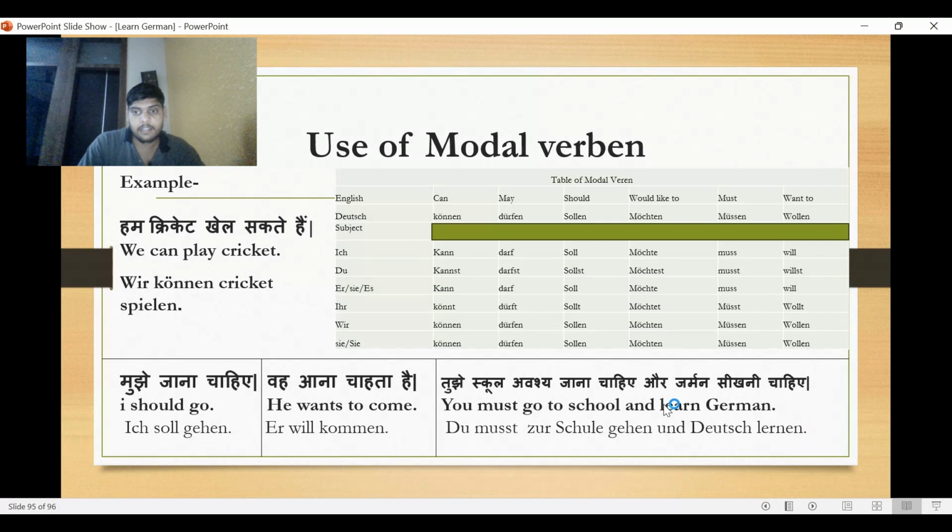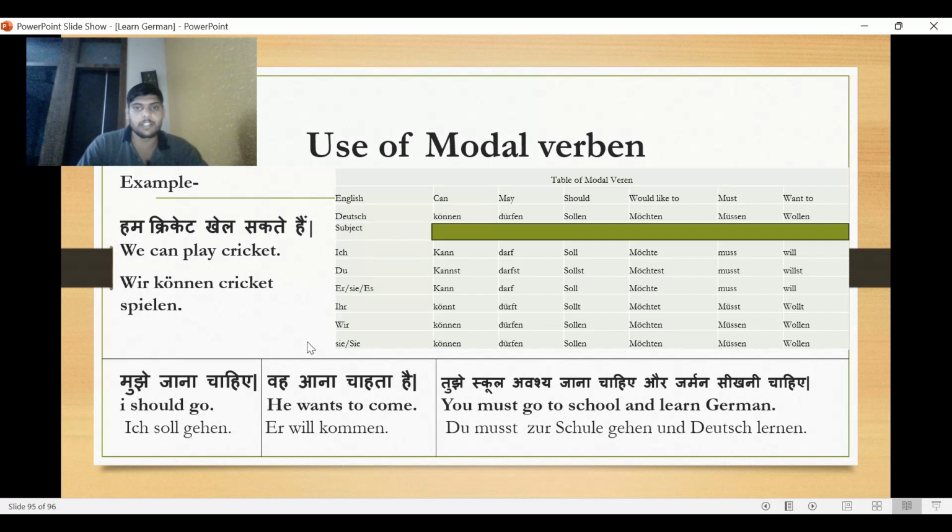But in English we use main verb then object, but in German we use object then main verb because we have already used the modal verb. So after the modal verb we use object then main verb. So according to the rule, und object and main verb. So तुझे स्कूल अवश्य जाना चाहिए और जर्मन सीखनी चाहिए. It means du musst zur Schule gehen und Deutsch lernen.